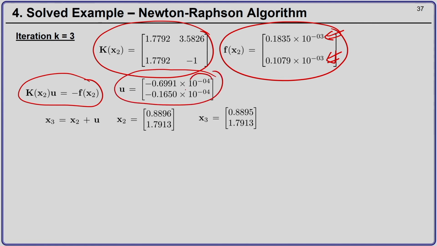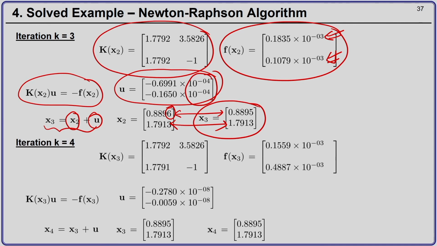Now, see, now I am in the range of 10 to the power minus 4. This is a very small value. Now, if I add this u to the previous estimate of the solution, the new estimate of the solution will be 0.8895, 0.7913. If you compare this with the previous solution, you see there is a change only at the last decimal place, while there is no change in the estimate for x2, there is a change in the value of x1 only at the 4th decimal place.